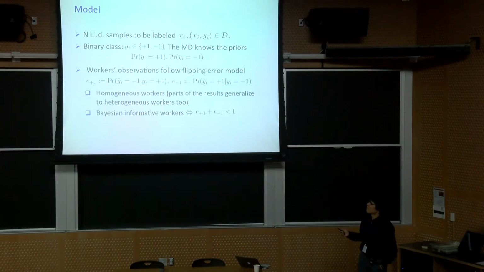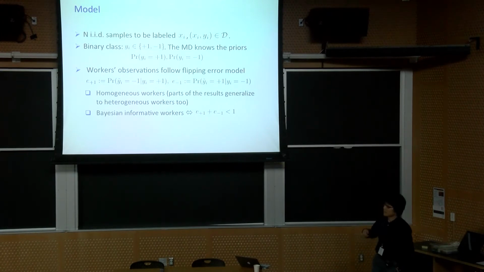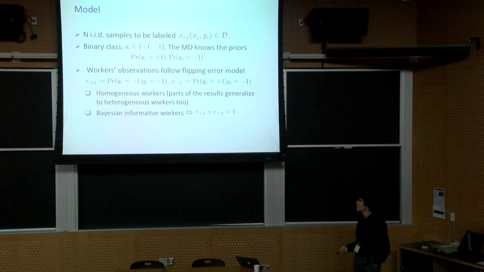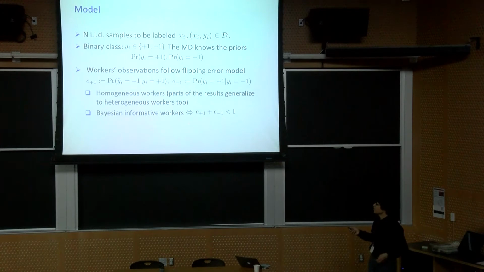An agent's observation follows this two-coin flipping error model. That is, conditional on the ground truth label, you have different error rates in terms of making a wrong observation. The presentation will focus on homogeneous workers, but our results largely extend to heterogeneous workers, when people have different error rates. We consider Bayesian informative workers. That means each worker, after their observation, their posterior belief will improve over their prior. And we actually found this is equivalent to saying the sum of the two error rates is less than 1.